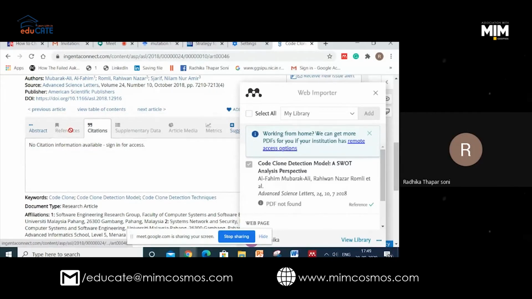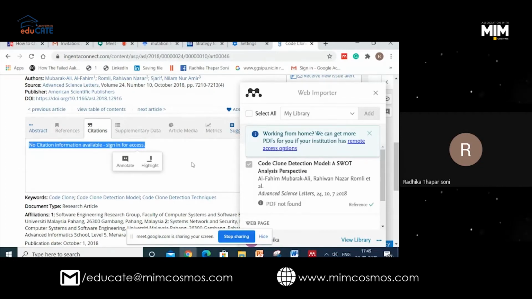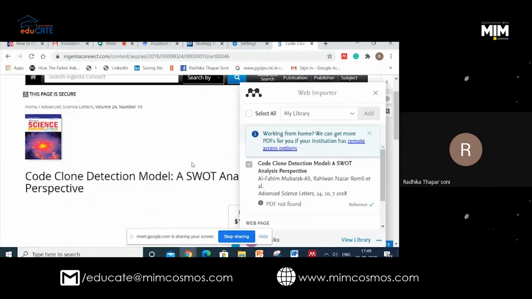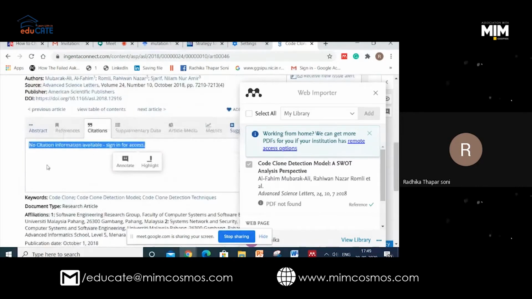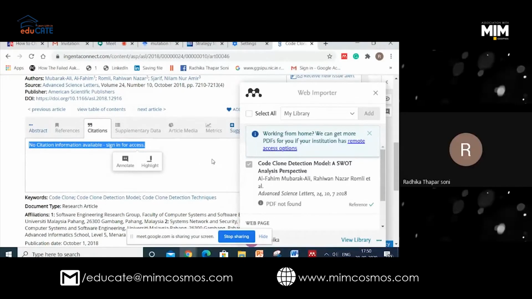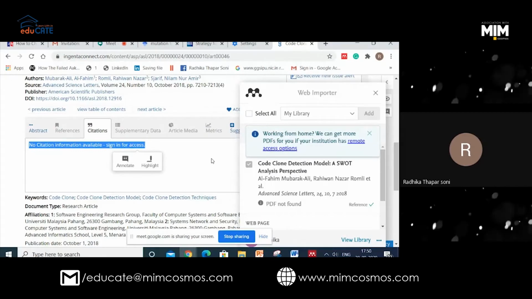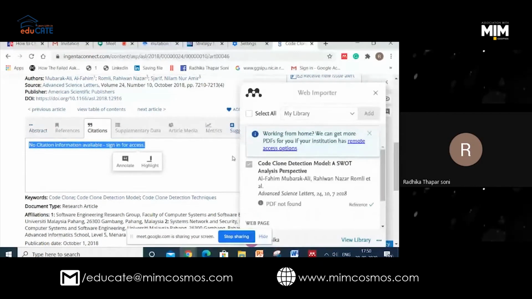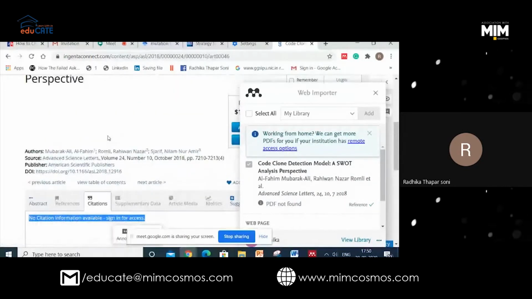Mendeley is automatically taking it, though the citations are not coming here. There are some tools called citation generators also. But if you copy and paste the citation, then if you want to use the citation again in some other paper, you have to write it again and number it again. We will not be able to keep track. So citations and bibliography both will go hand in hand. And secondly, Mendeley is taking the citation from the paper as it is given by the author, so it takes care of it.